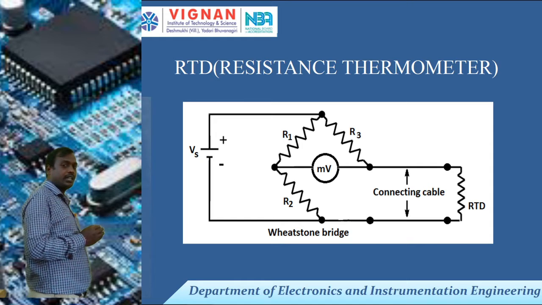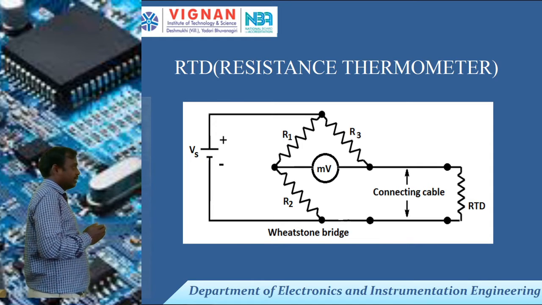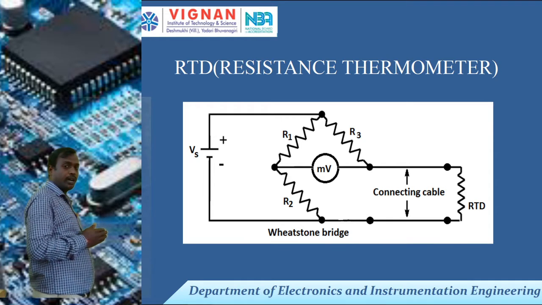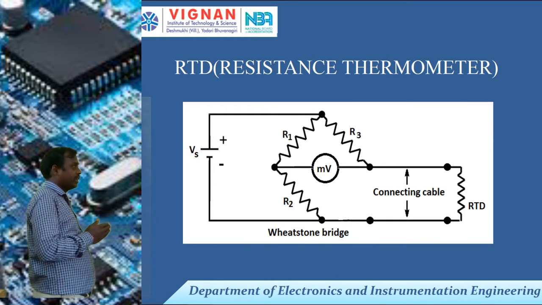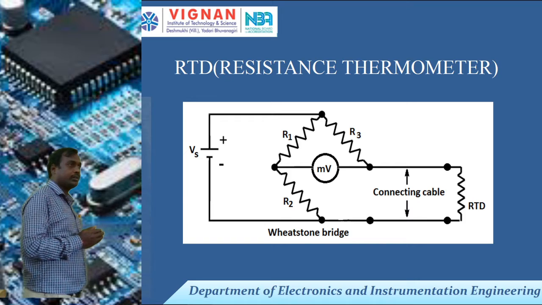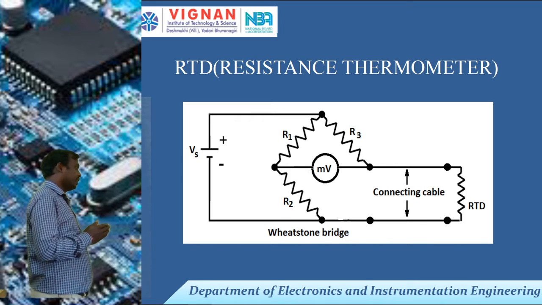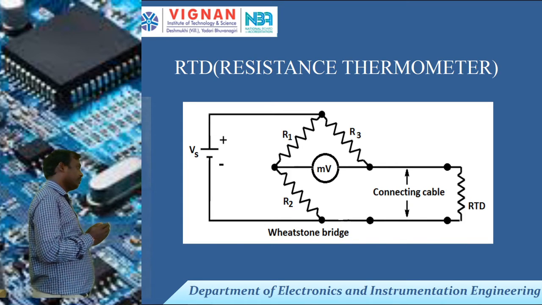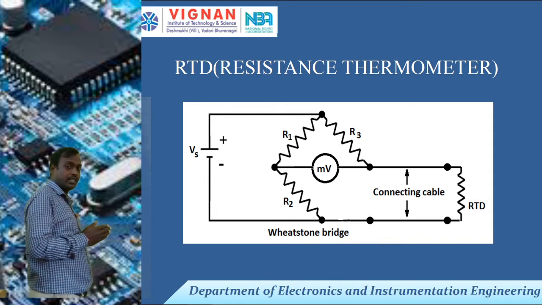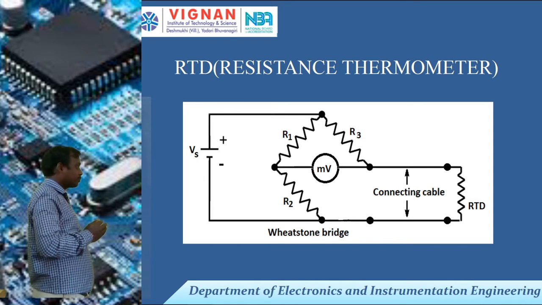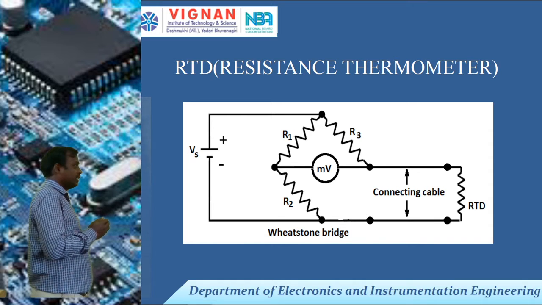Now whenever you are taking the RTD, R4 itself we are replacing with the RTD, the resistance thermometer. Whenever the RTD is inserted into heating water, the temperature value changes, and the resistance value changes proportionally, linearly.